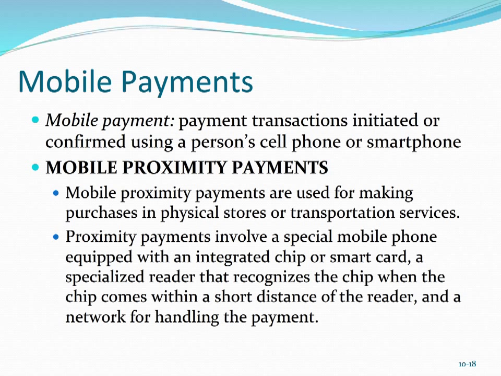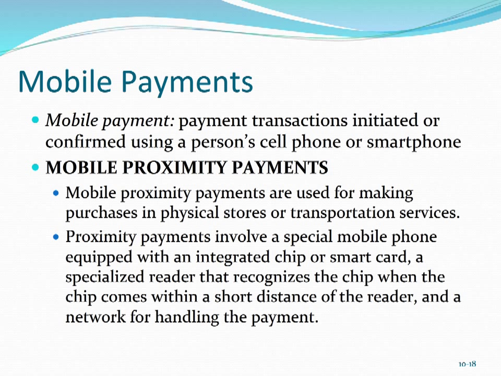A special classification, if you will, of mobile payments are mobile proximity payments. Proximity payments involve a special mobile phone equipped with an integrated chip or smart card, a specialized reader that recognizes the chip when the chip comes within a short distance of the reader, hence proximity, and a network for handling payment. Essentially, a buyer waves the specially equipped mobile phone near a reader to initiate a payment.